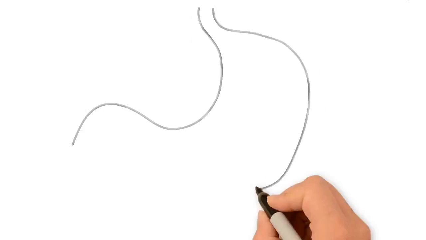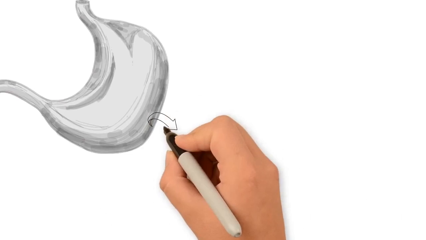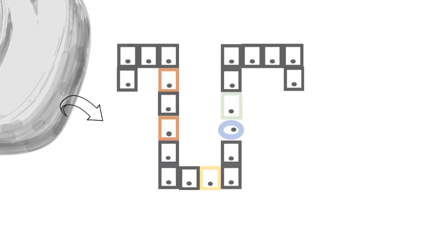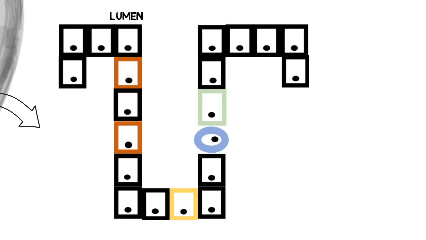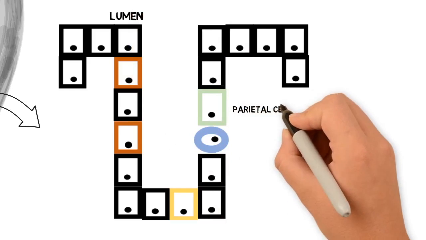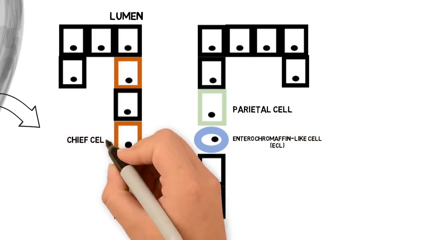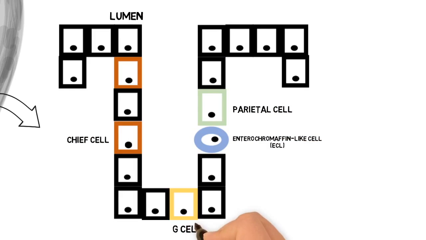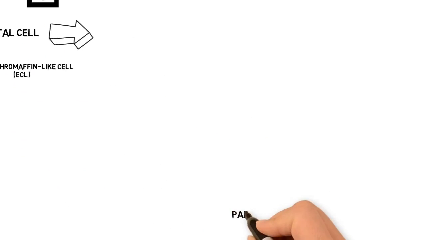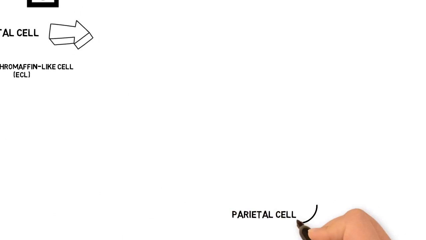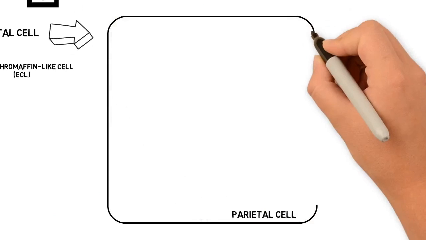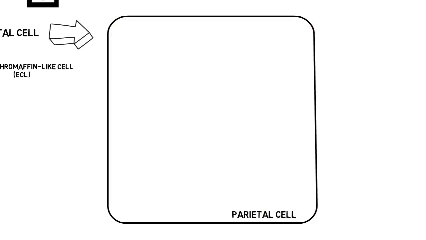The human stomach is the main site of digestion through the production of gastric acid to break down large food particles for the body to absorb. Parietal cells line the lumen of the stomach, and it mainly consists of enterochromaffin-like cells, chief cells, and G cells. Parietal cells produce and secrete gastric juice into the lumen of the stomach through a sophisticated pathway.